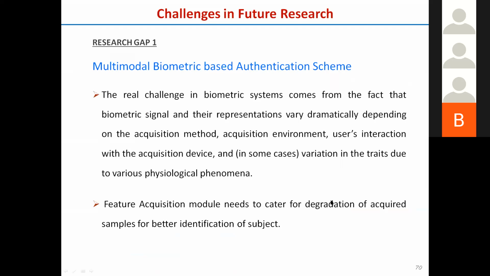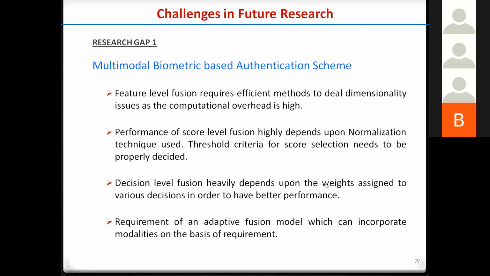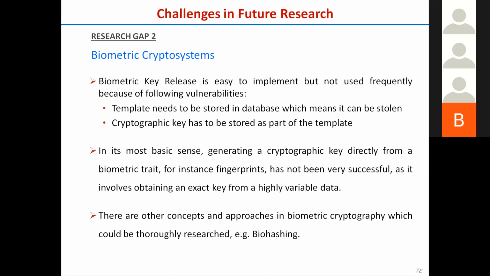Another dimension is multimodal systems: score level fusion, or modeling the different scores to get an optimal score fusion, or different types and dimensions of features. If it is feature level fusion, how we can go for that, and how we can adapt different types of security features and security levels in your fusion model. That is also one of the research dimensions.